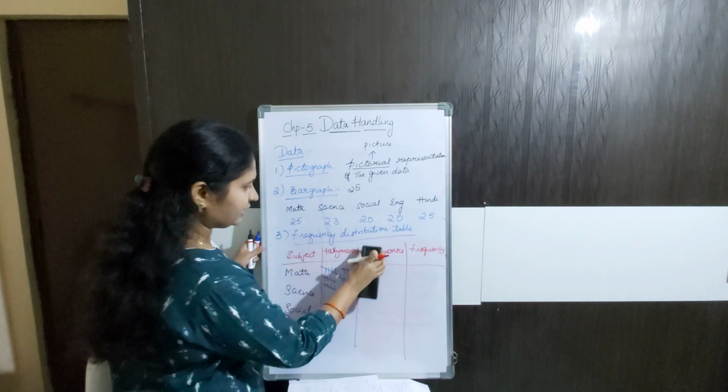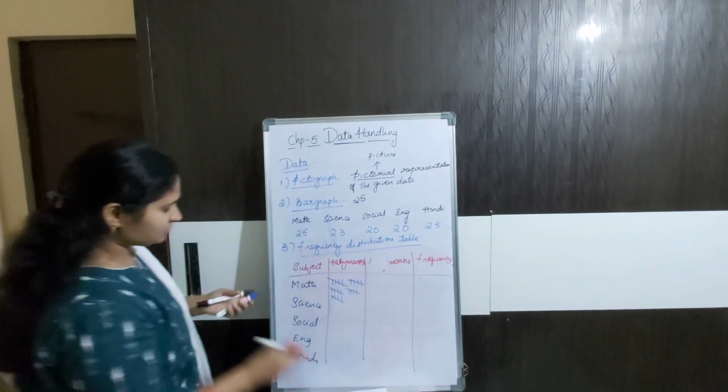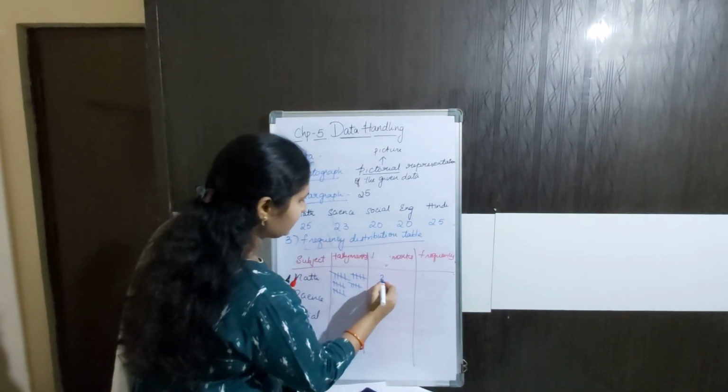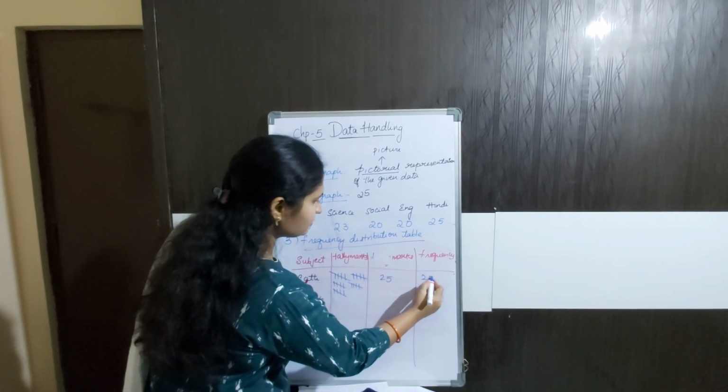You can take this as marks here. So this is 25, and the frequency is also 25.